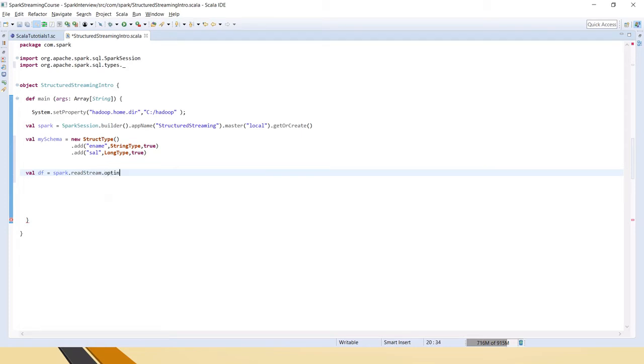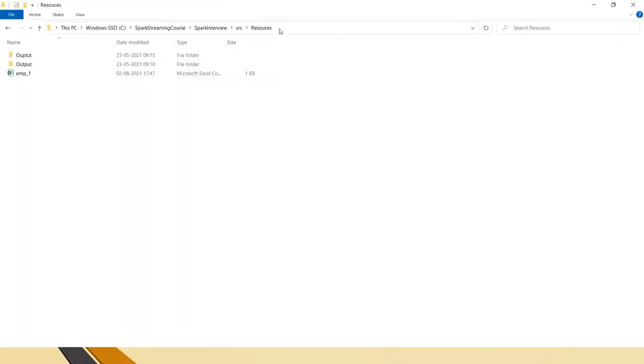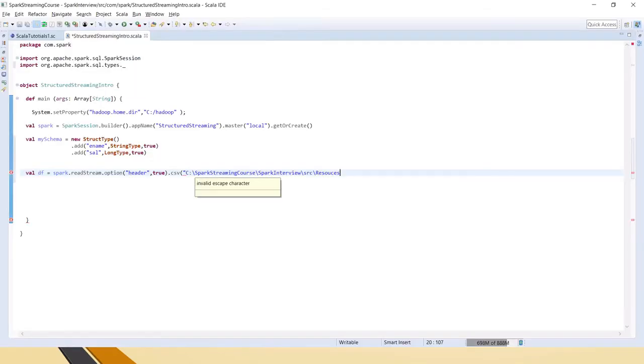Let me give the option because we have the header in the file, so I'm taking that as true, and then I'm passing the schema. I'll show you why we have to take the schema here even for a simple thing. I have a sample CSV saved in this folder inside the resources. This is the way, I think.